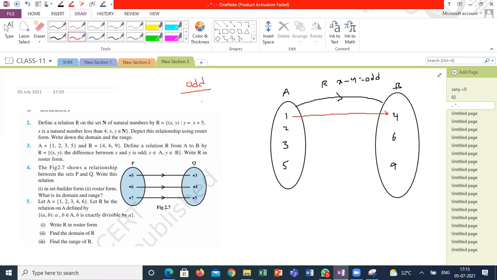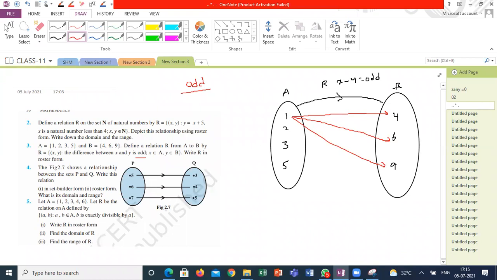For odd integers, the number can be negative. So here I am considering odd integer, because they didn't mention properly. Why can't I take odd integer? So I can connect 1 to 4, 1 to 6, 1 to 8. In all the three cases, I will get the odd numbers.